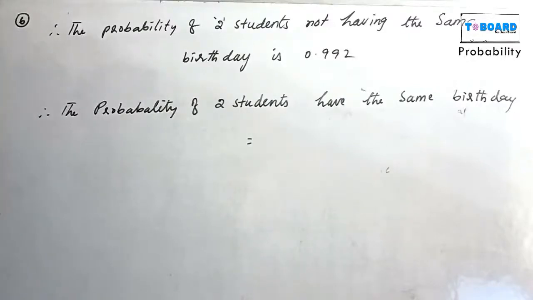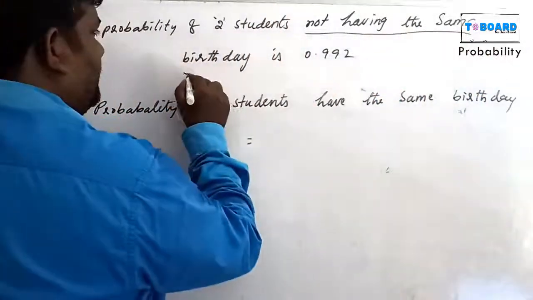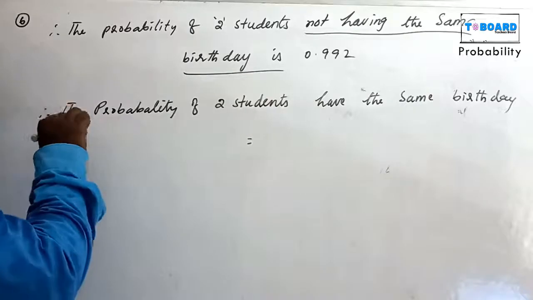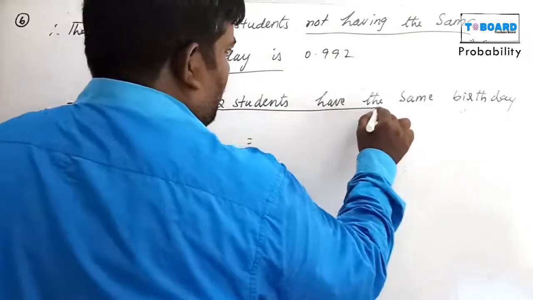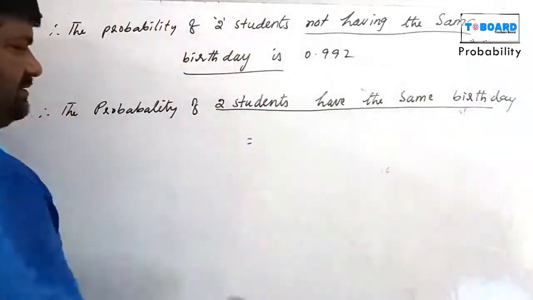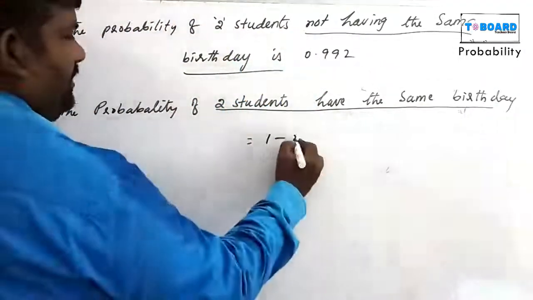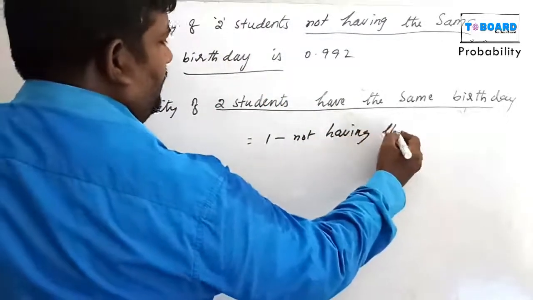The probability of two students not having the same birthday is 0.992. Find the probability of two students having the same birthday, which is 1 minus the probability of not having the same birthday.